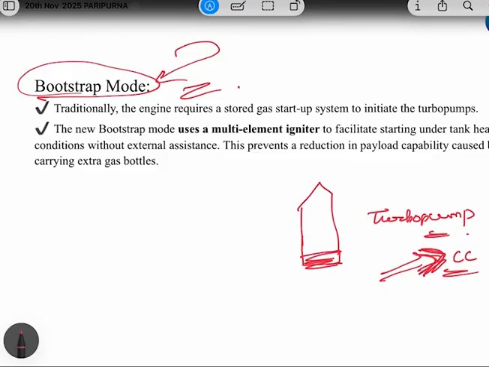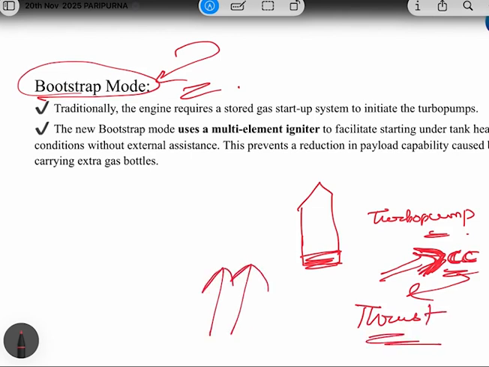Okay, and no, because of this injection of fuel with very high pressure in the combustion chamber, high thrust will be produced. And this high thrust is very important to lift the rocket from the ground, to overcome the drag and air resistance. So this is very important. So this is the main role of the turbo pump.